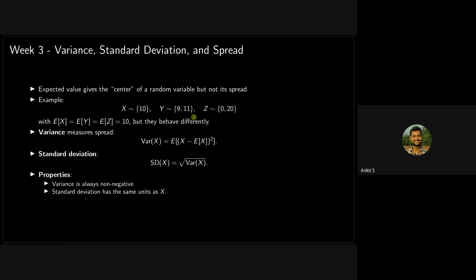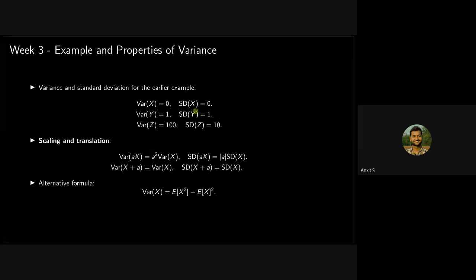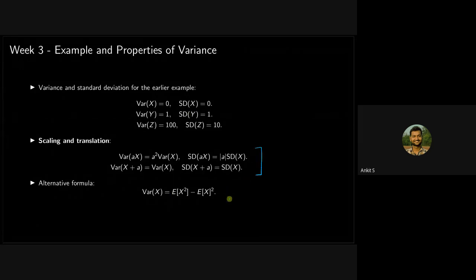But all of them are different. So how to differentiate between them? Variance and standard deviation is what differentiates between them. Variance is always non-negative. These things you already know, right? I think we don't need to spend any time discussing. So here all of this has been calculated: variance of x, standard deviation. We see that expected value was not able to differentiate between them, but variance and standard deviations are able to differentiate between them.